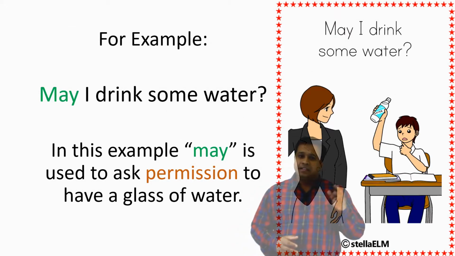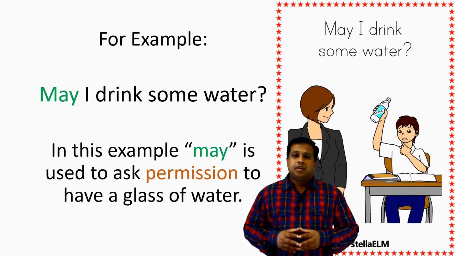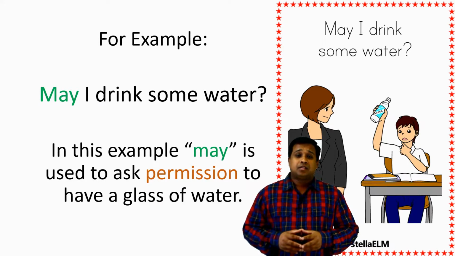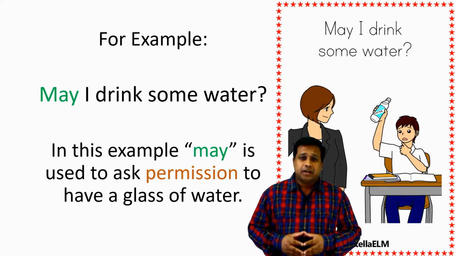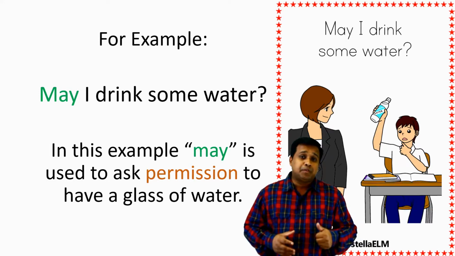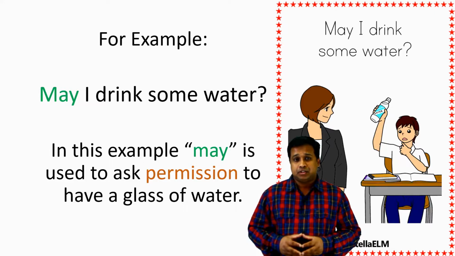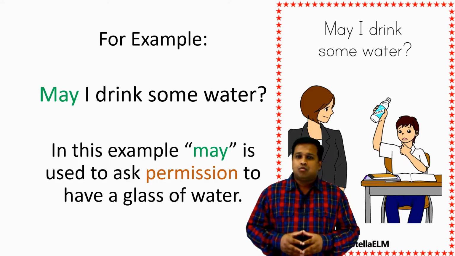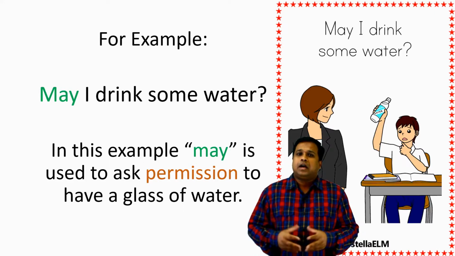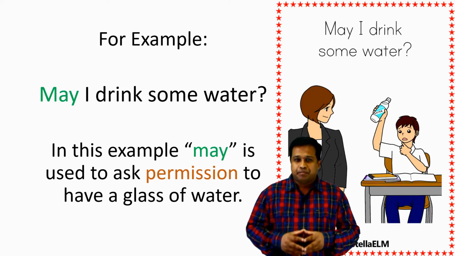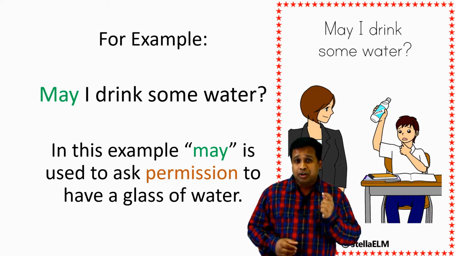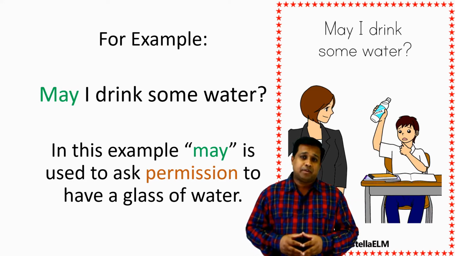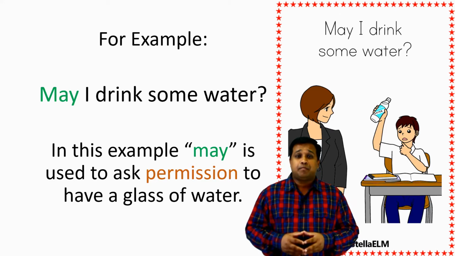Take a look at this example. May I drink some water? The student is asking the teacher. That means the student needs permission to drink water in the class. Generally, in the classroom, we aren't supposed to drink during the class without permission. So may helps you get the permission. The word may is used to ask for permission. You can see this example. May I drink some water?